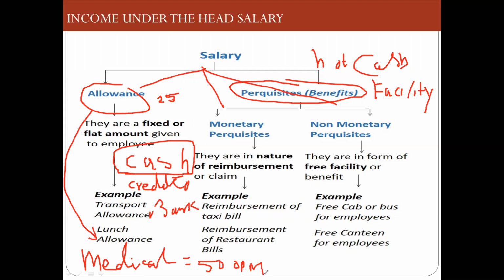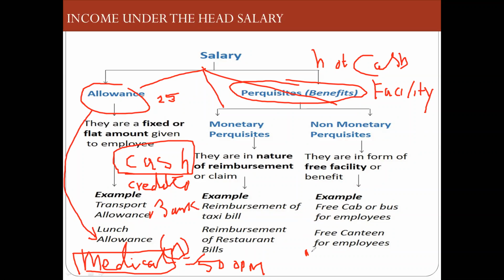So here the employer is giving to the employee 500 rupees per month for medical expenditure, and it is in the form of cash, or in the form of bank में जाके पैसा डिपॉजिट करता है सैलरी में. So सैलरी में एक पार्ट है अलाउंस, उसमें अलाउंस में एक पार्ट है मेडिकल अलाउंस. तो आप बीमार पड़ो, कुछ भी हो, आप बीमार नहीं पड़ो तो भी आपको 500 रुपया देते हैं. This is allowance which is paid in the form of cash.